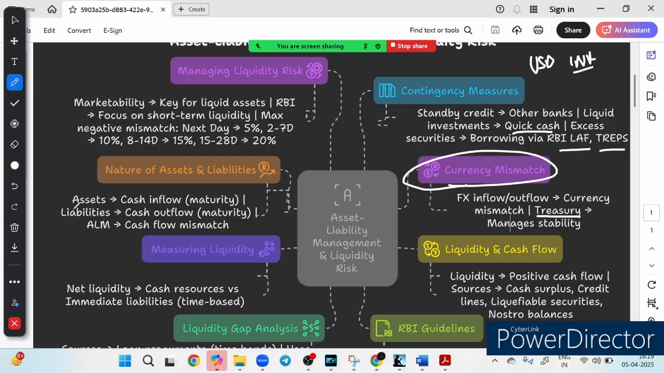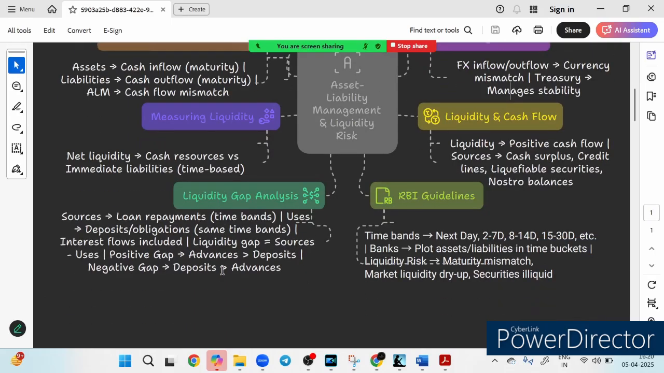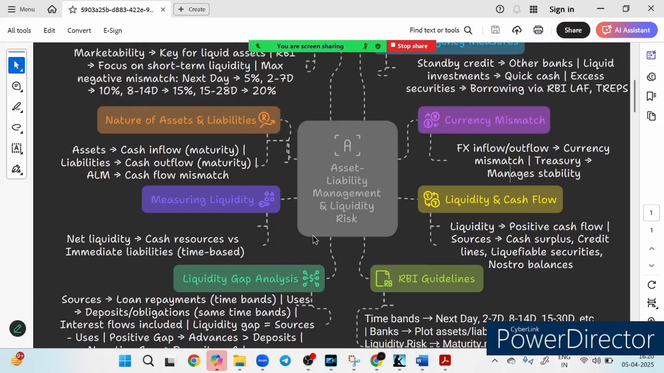And what is the RBI guideline? RBI ensures that banks follow a strict liquidity management rule, right? Banks must organize their assets and liabilities into time buckets. I told you earlier that yes, banks have to organize the assets and liabilities in terms of time buckets, right? And monitor maturity mismatch more closely. Why? To prevent market liquidity dry up and for illiquid security issue. So the final takeaway from this entire discussion is that ALM and liquidity risk management is like a financial balancing act, ensuring that banks always have enough cash to meet obligations while also making profit, right?